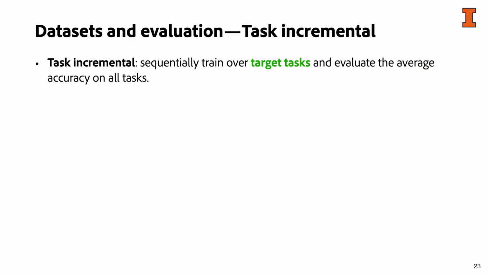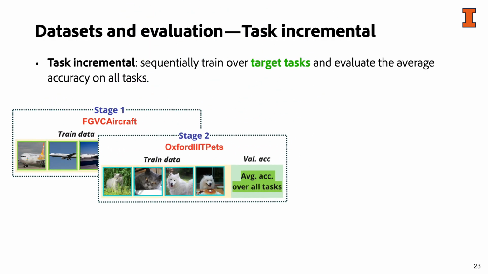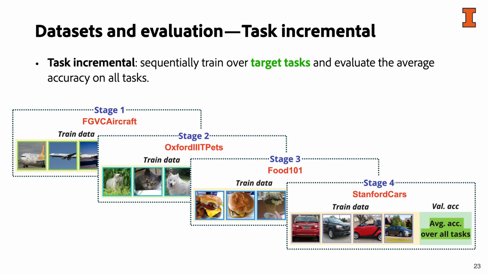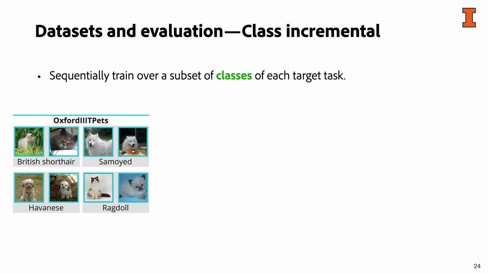We evaluate our method under the task incremental learning scenario, where we treat each target task as an individual stage and train the model sequentially on these stages. Performance is evaluated after each stage as the average accuracy across all target tasks.